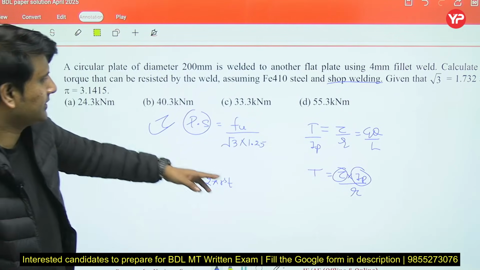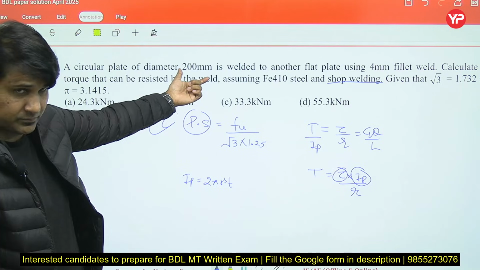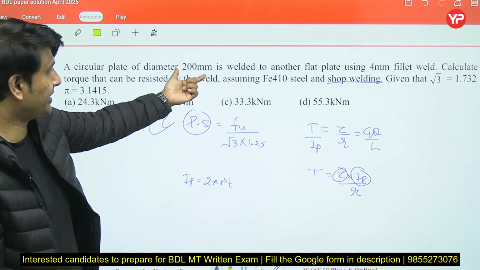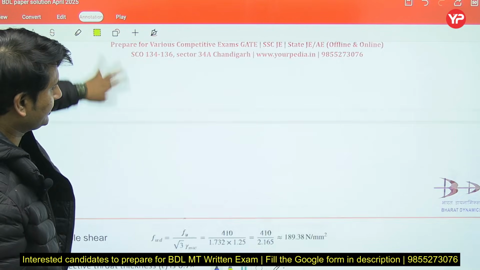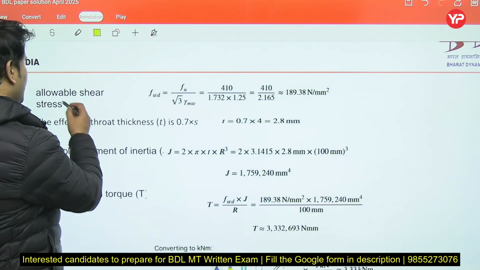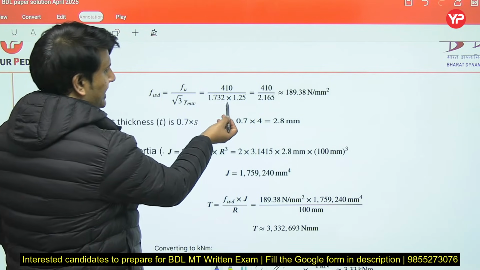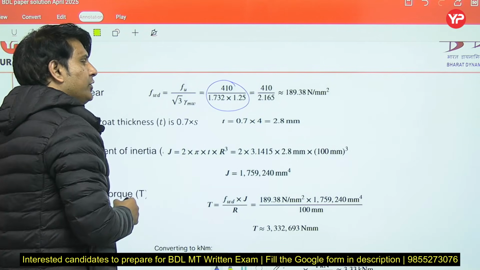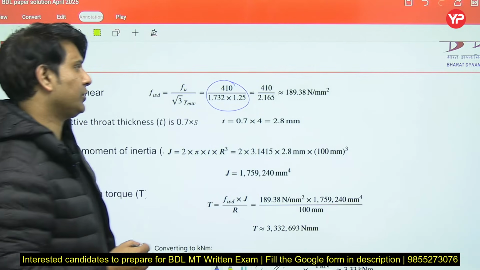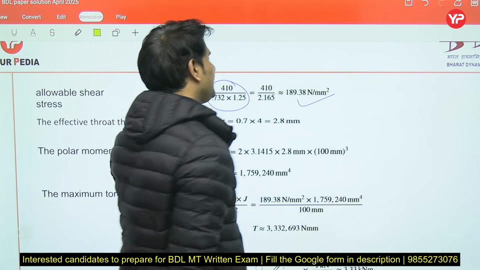Now R, they have given the diameter 200, so the radius will be 100, right? So you can calculate first of all the allowable shear stress, as I have told you earlier, Fu divided by root 3 gamma mw, it will come out as 189.38.